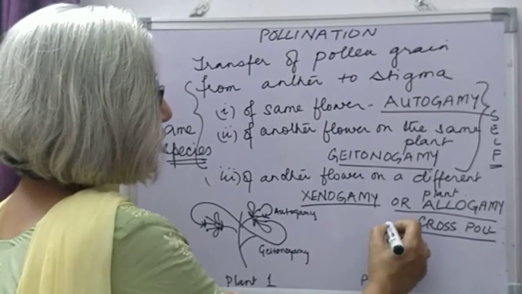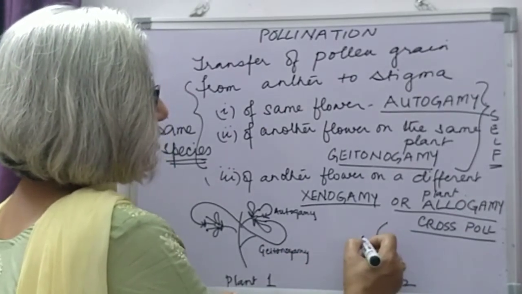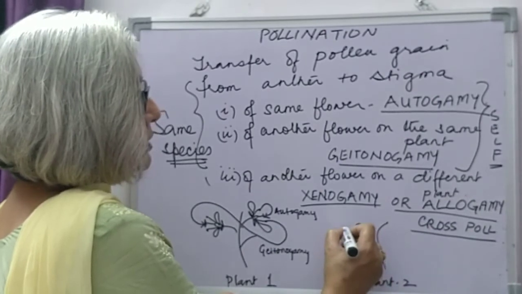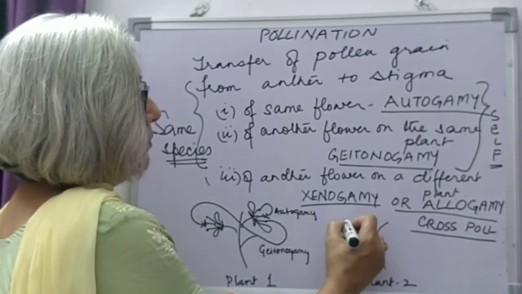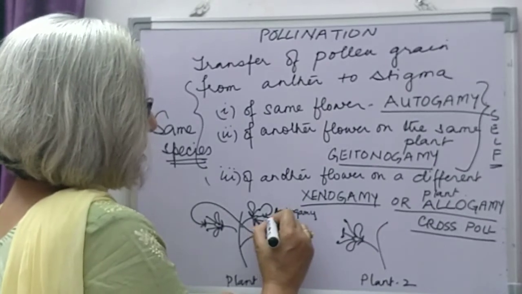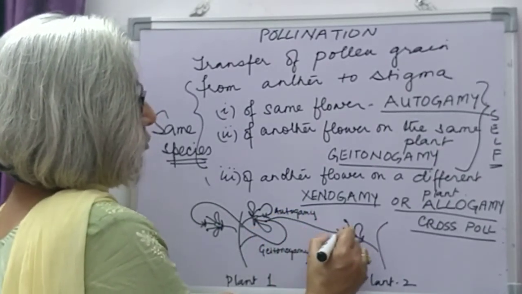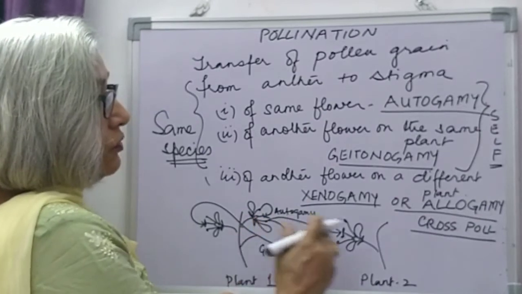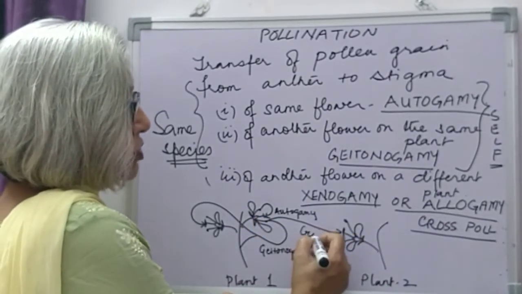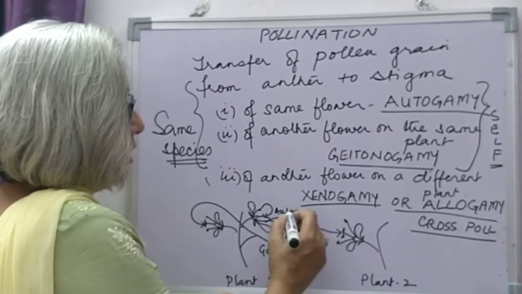And this is plant 2. This is sepal, petal, ovary, style, stigma, anther. If the anther transfers pollen from this flower to this flower on another plant, this is cross-pollination.